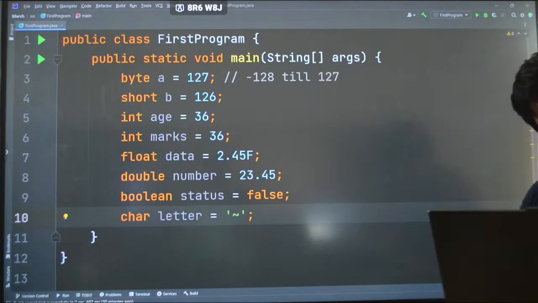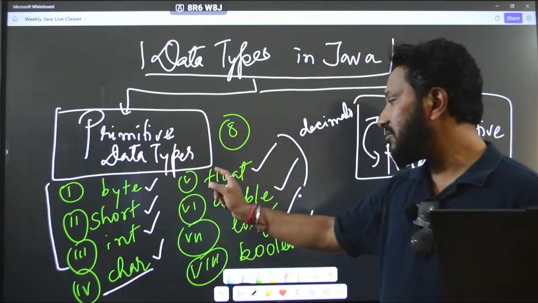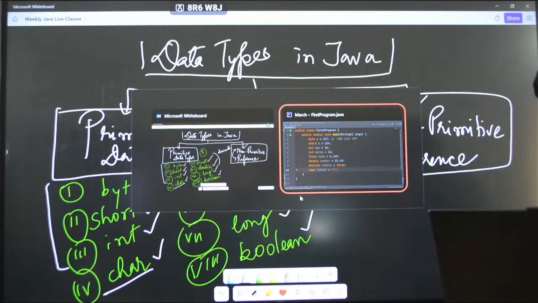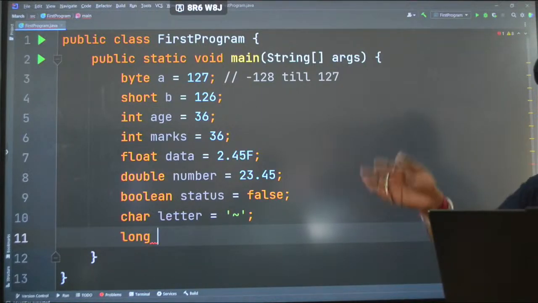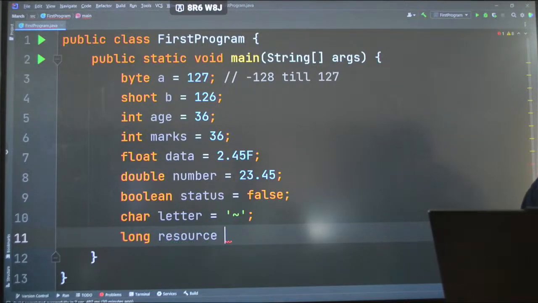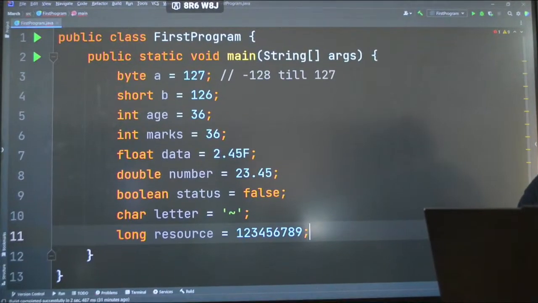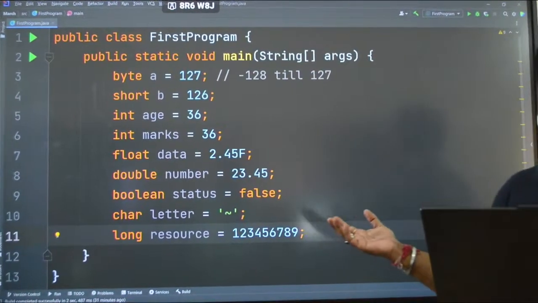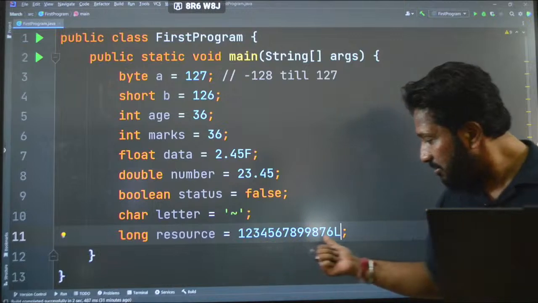So as I said, we have already covered the byte, the short, the int, the char, float, double, long and boolean. So anything that we want to take in long data type can be taken like this. Suppose I want to take some very big data. So I will say resource is equal to 123456789. A very big data can be taken in the long data type, and if you want you can take some more also, 9987. And you have to write L here, after that you can take.